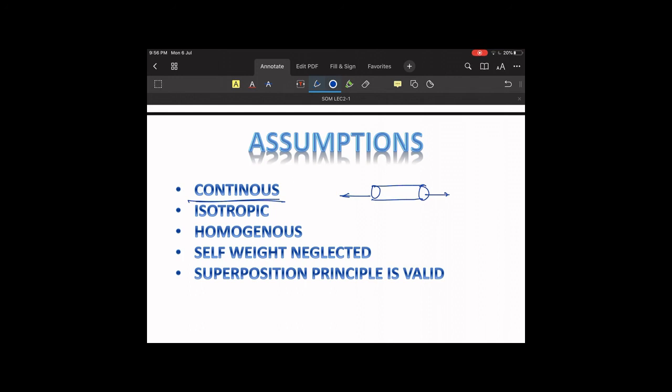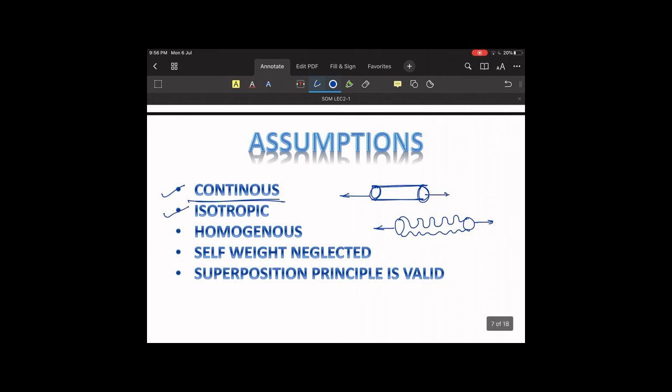This is a rod, and if we apply a tensile force on it, and the rod has certain ups and downs on it, we will not be able to apply our theories from solid mechanics on this rod. So our first assumption is that the rod should be continuous, meaning the cross-section area should be uniform throughout. The second thing is isotropic material.